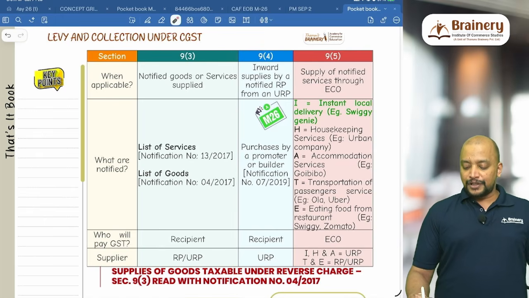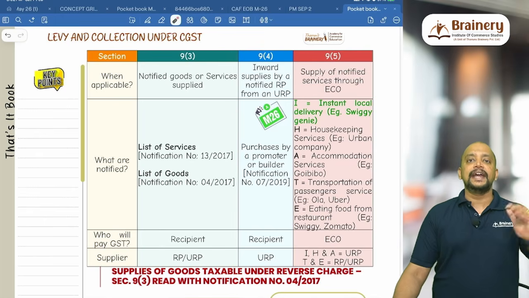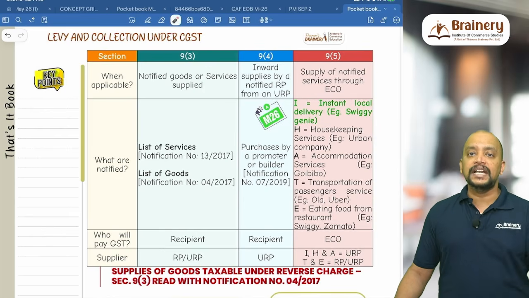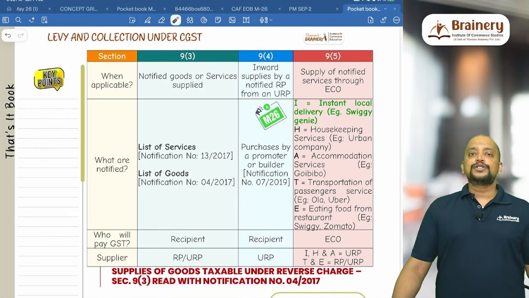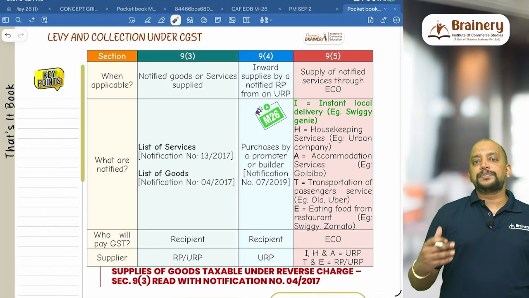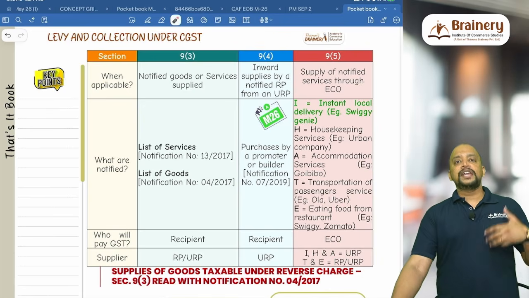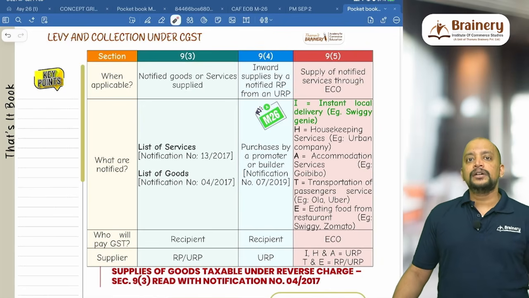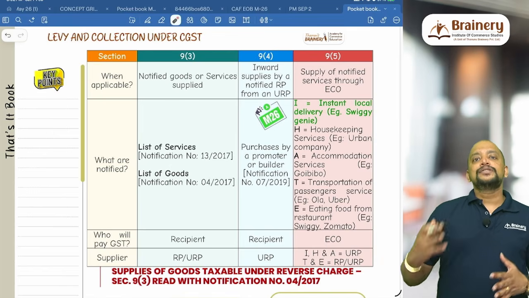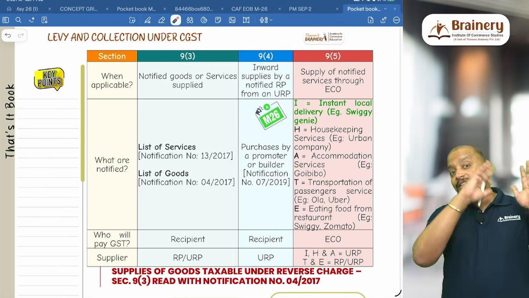Supply of notified services through ECO. What are those notified services? Remember, I hate. I for instant local delivery. That's the latest amendment, the May 26 amendment, wherein there are a lot of delivery apps now, quick commerce apps like Blinkit, Zepto, or even Porter parcel service, then previously Swiggy, Zini, and even Dunzo also used to be there in the past.